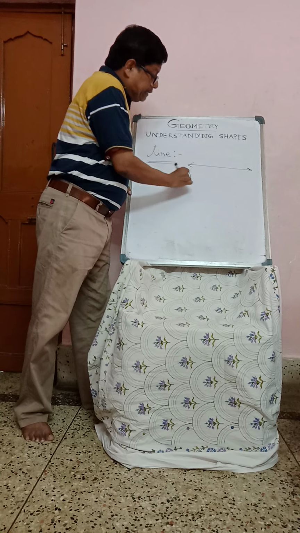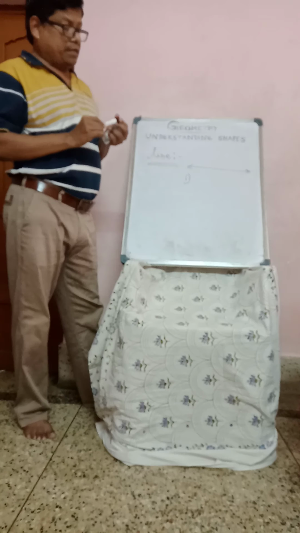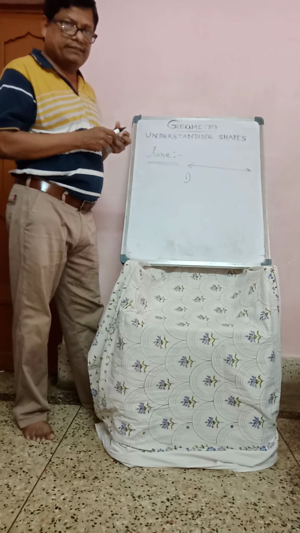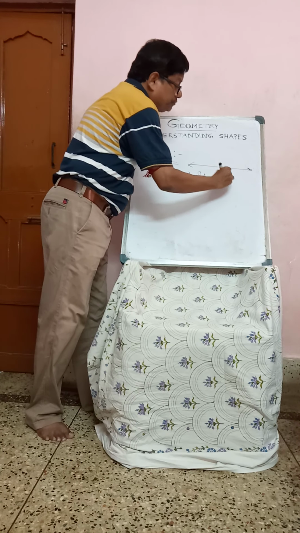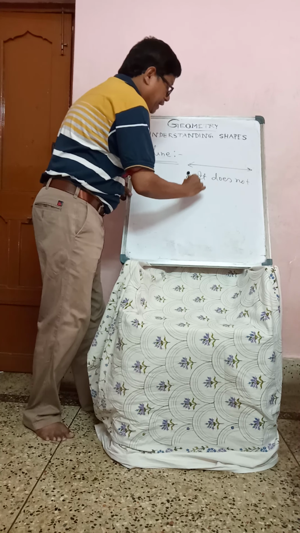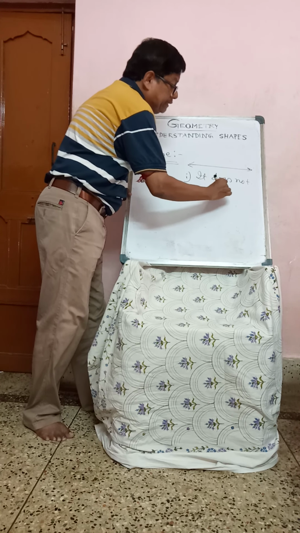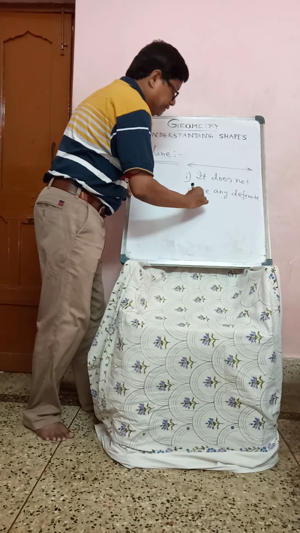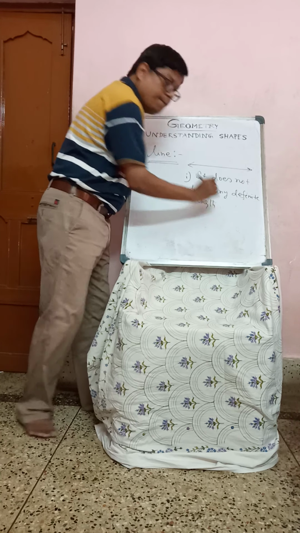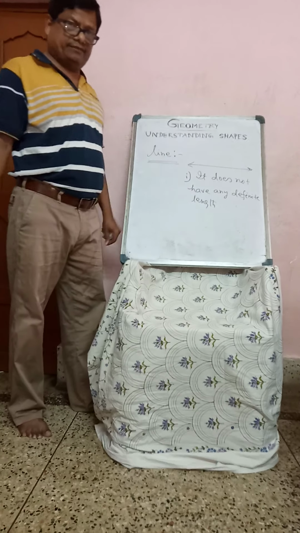It does not have any definite length. No length is there.